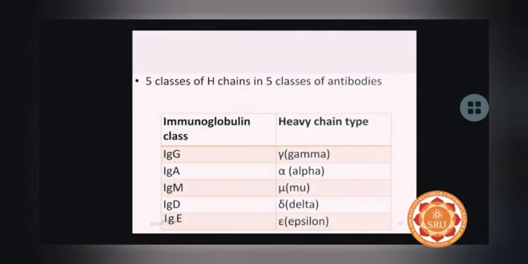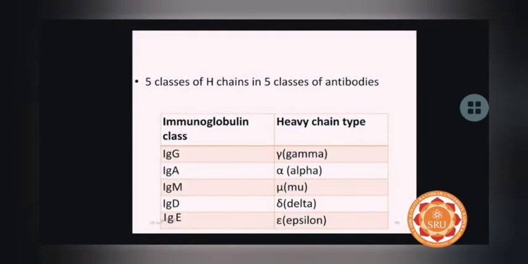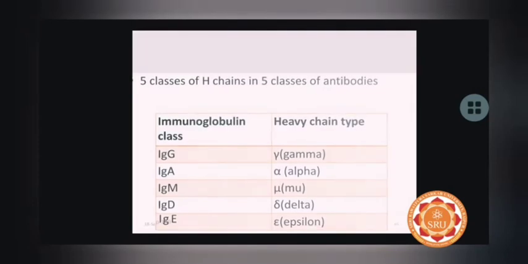And moving on, these 5 different classes of immunoglobulins are classified according to the structure and the molecular weight. So the IgG molecule is also called gamma, IgA is called alpha, IgM is called mu, IgD is called delta, and IgE is called epsilon.